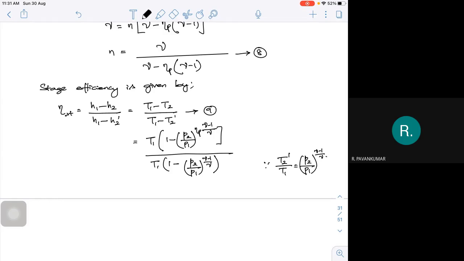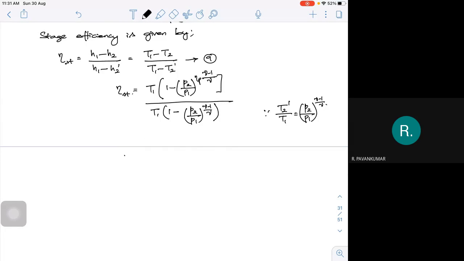So this is your stage efficiency. Is there further simplification I can do? Yes. So if I do further simplification, your T1 just cancels out. These two things just cancel out. I'm left with only terms in pressure, that is 1 minus P2 by P1 whole to the power of your polytropic efficiency into gamma minus 1 by gamma divided by 1 minus P2 by P1 whole to the power of gamma minus 1 by gamma. So this is equation number 10.